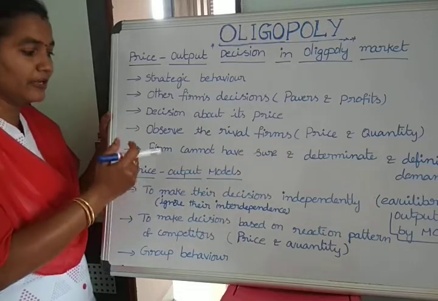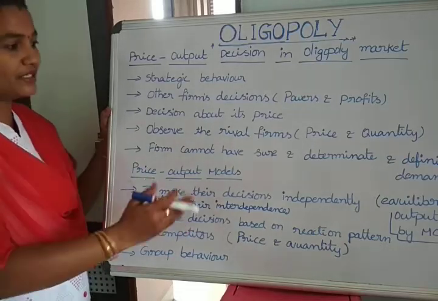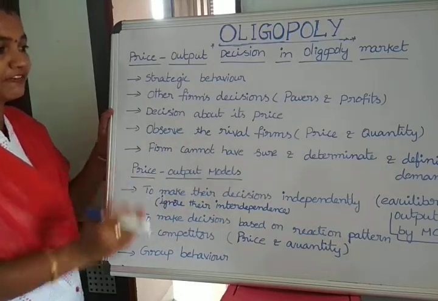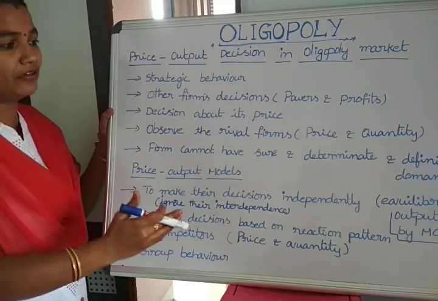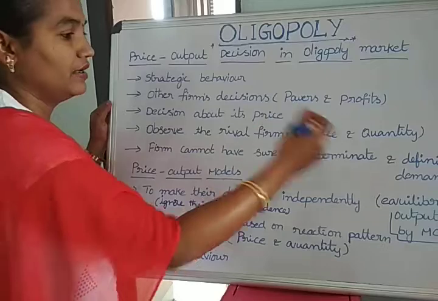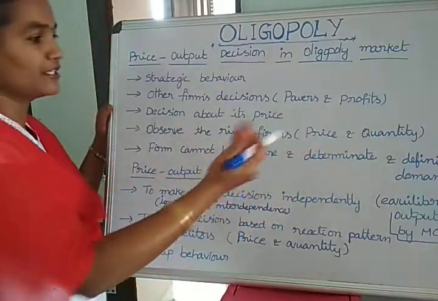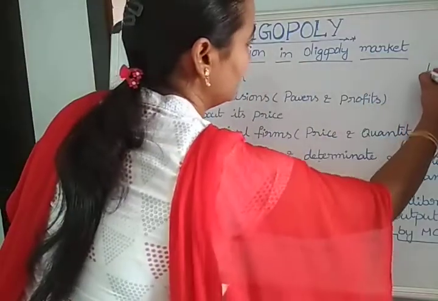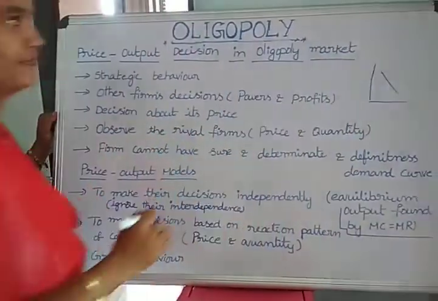When they follow these types of strategies, we cannot say they have a perfect demand curve. We do not say it is a sure, determinate and definite demand curve, like a normal demand curve sloping downwards from left to right.